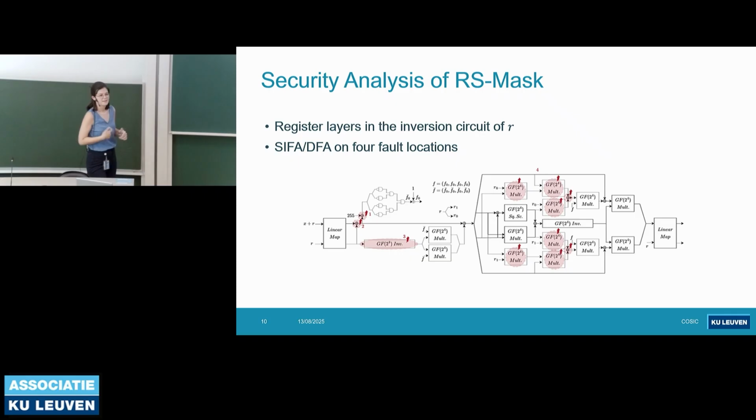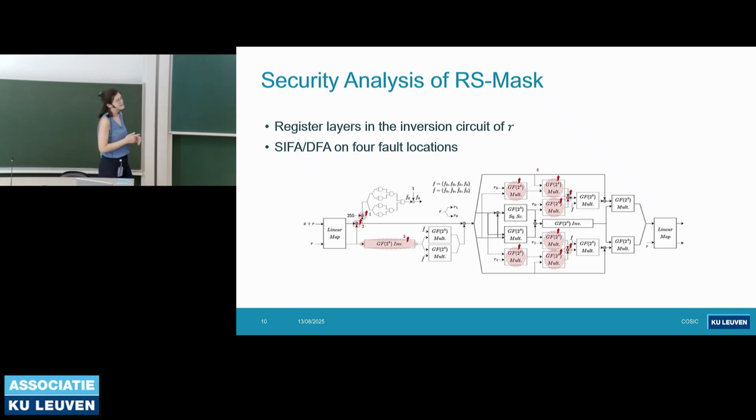And now let's see how we analyze the security of the countermeasure. First, it's not security related, but it brings additional overhead, that they compute the inversion circuit on the random with the added register layers. The authors claim that they do it so that it would be secure against glitches, but R is just a single share, and under the probing model we can already probe it and see what it is.